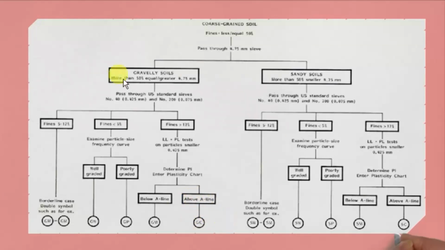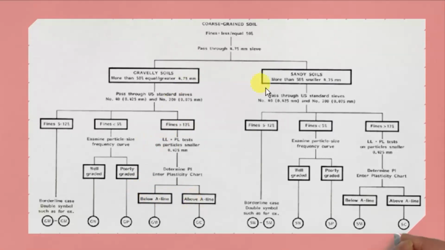Hope you understand this. I would like to repeat it: where 5 to 12 percentage, always you have a dual symbol, whereas less than 5 or greater than 12, you do not have a dual symbol. Less than 5 percentage, it is generally just well graded or poorly graded, whereas greater than 12 percentage fines, we use the plasticity chart to determine whether it's above A line or below A line.